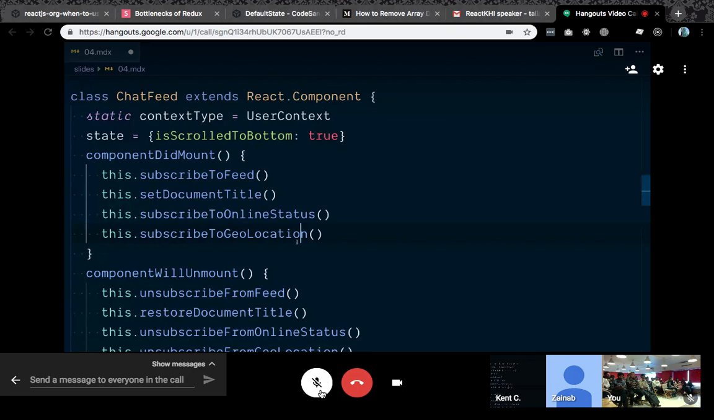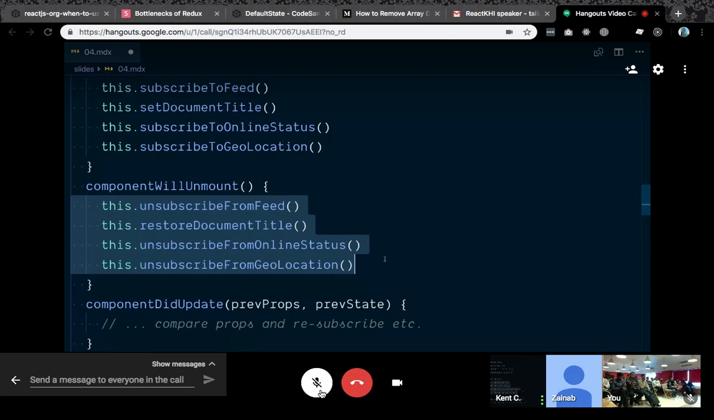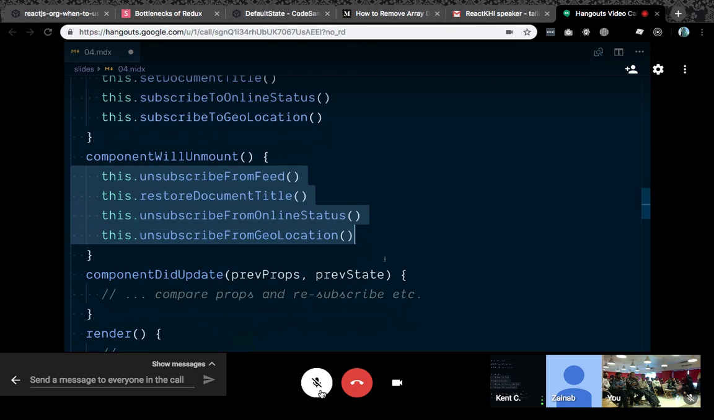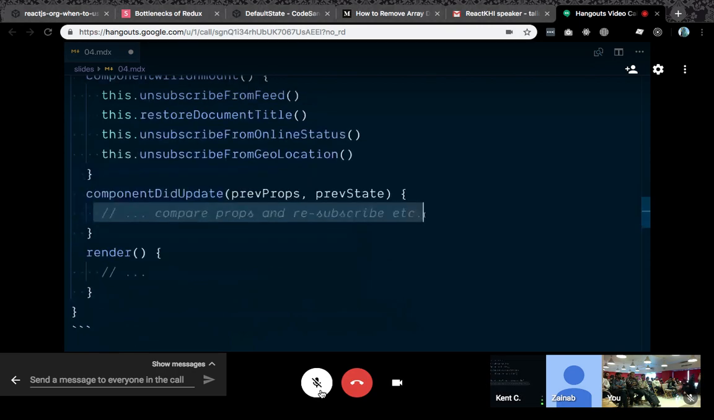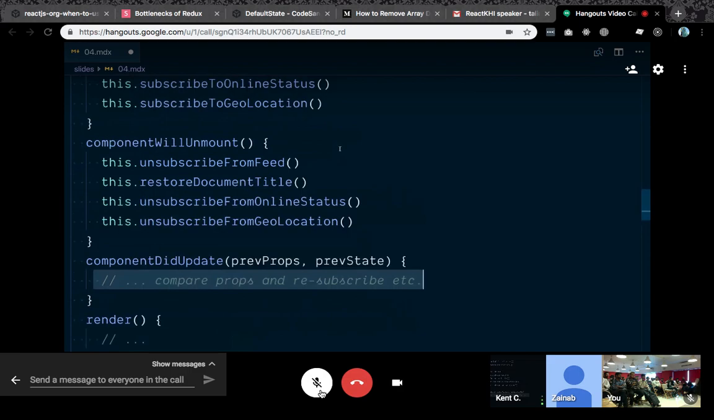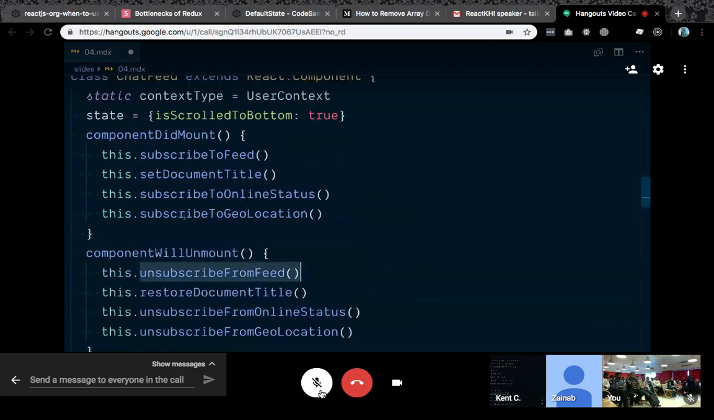And then in componentWillUnmount, we have to unsubscribe, or we're going to run into problems with memory. We'll unsubscribe from the feed, unsubscribe from the online status, and unsubscribe from geolocation tracking. And then the really tricky thing that I'm not even showing here is componentDidUpdate, where you have to compare props, you have to compare state, and basically do both of these at the same time. So unsubscribe from the old feed, subscribe to the new feed, and so on and so forth.